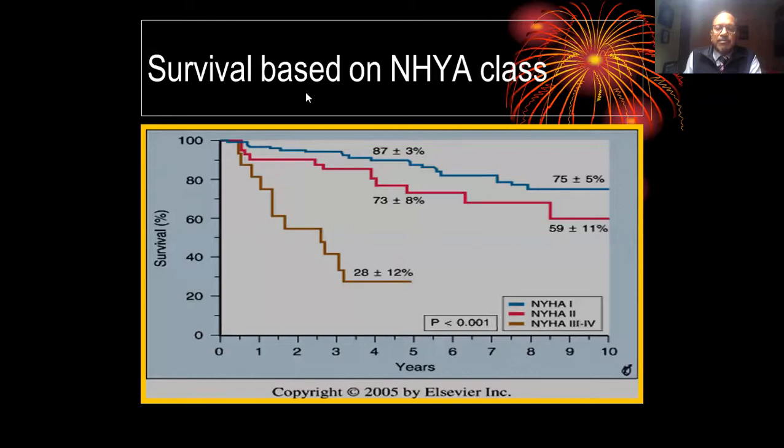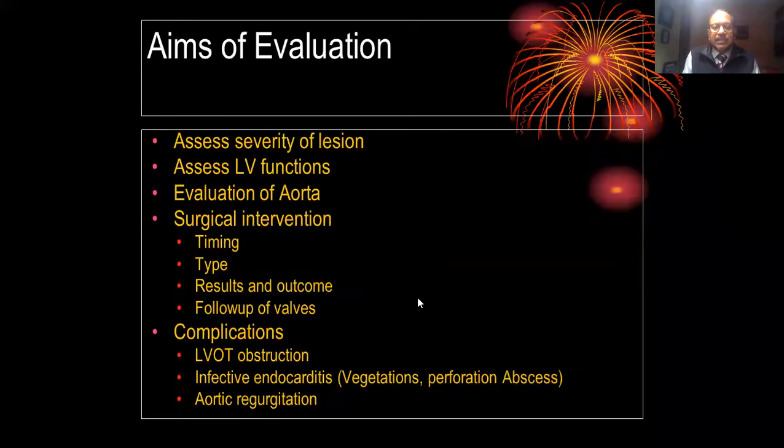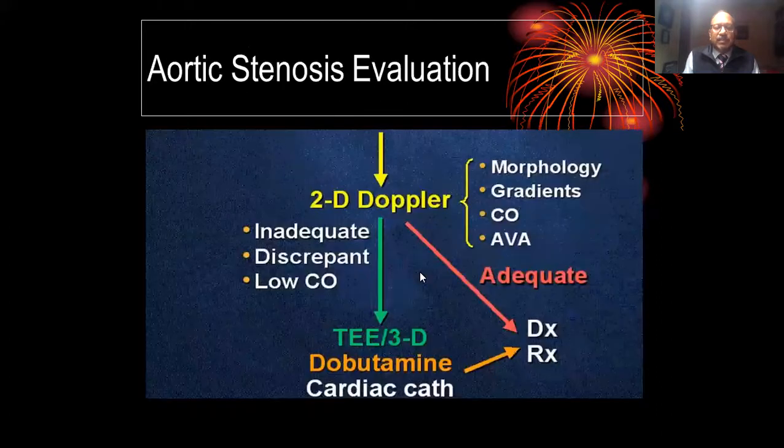Then survival based on New York Heart Association class. As they go higher in the stage, the worse is the survival. It's a repetition of the previous slide. When symptoms develop, if they go to NYHA class 3 or 4, the survival diminishes significantly. That is the reason we need to look at these people at a much earlier stage. What are we going to talk about? We are going to talk about all of this. Let's take one by one.